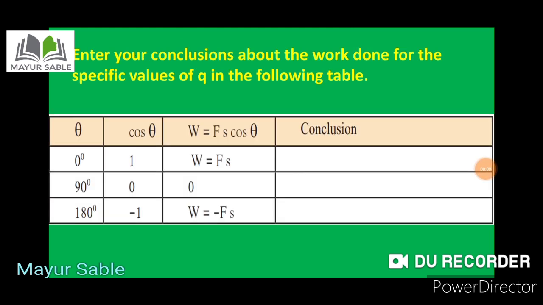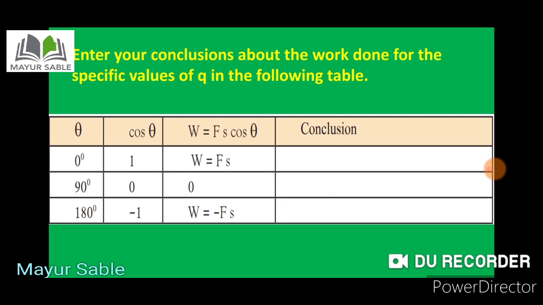So please observe this table. In the table, the columns given are theta, then cos theta, then W is equal to Fs cos theta, and the conclusion. So what is theta here? We know that theta is nothing but the angle that the string makes with the horizontal, that means the direction of applied force. And we are going to determine the cos theta of that particular angle and we will put the value of cos theta in the formula which we derived earlier.